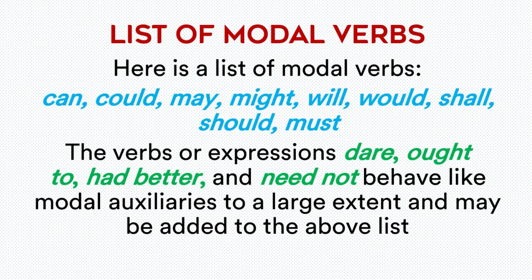Also the verbs or expressions dare, ought to, had better and need not behave like modal auxiliaries to a large extent and may be added to the above list. So dare, ought to, had better, need not, these phrases sometimes act as modal verbs, sometimes don't. So the obvious 9 examples are can, could, may, might, will, would, shall, should, must. So these are the modal verbs we have.